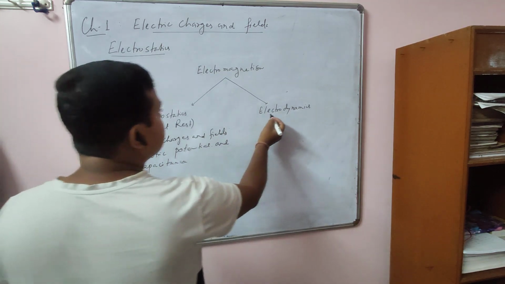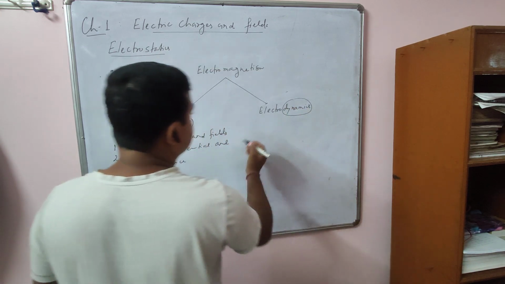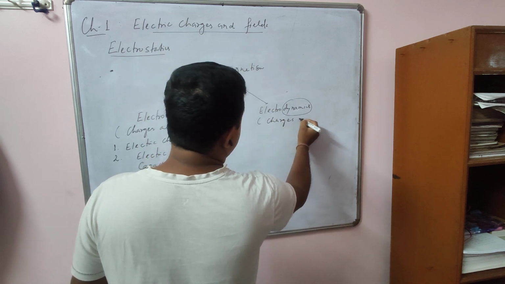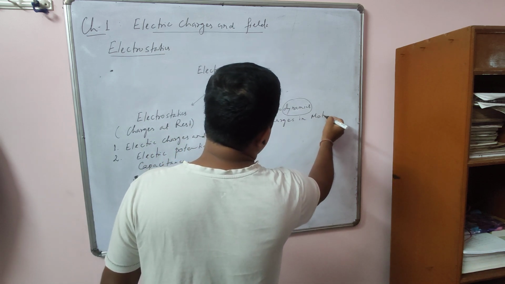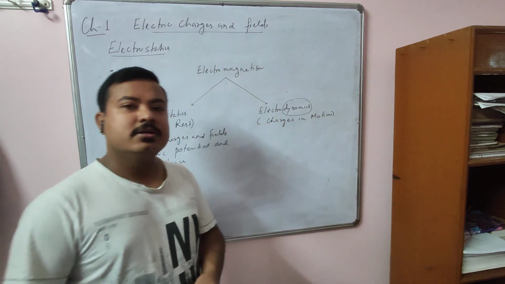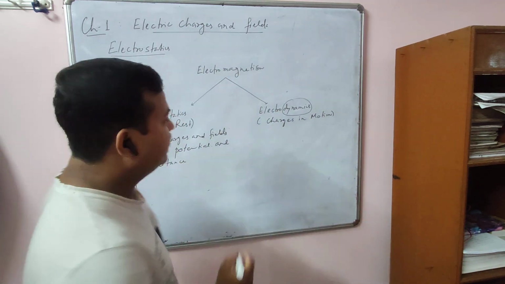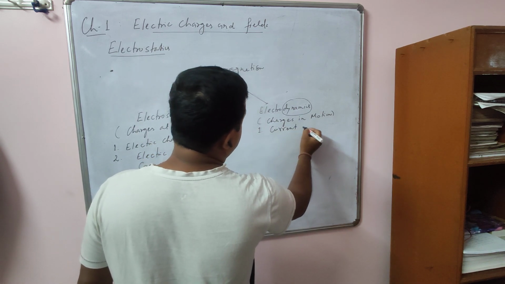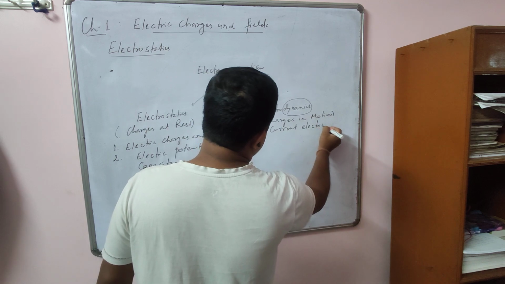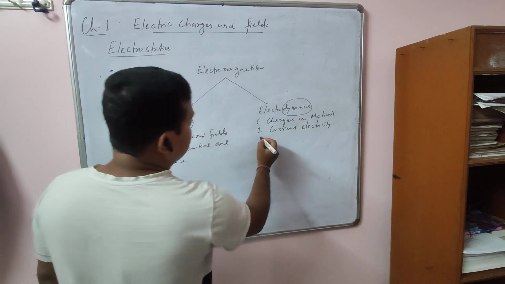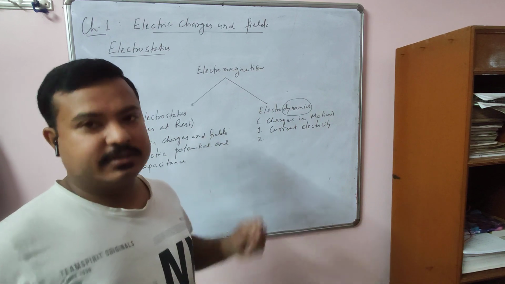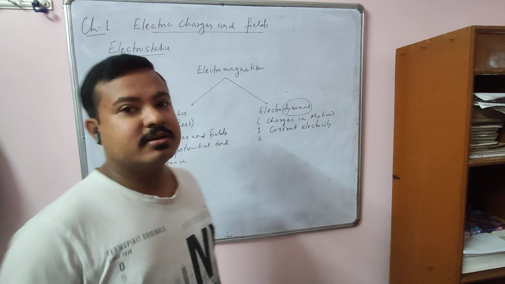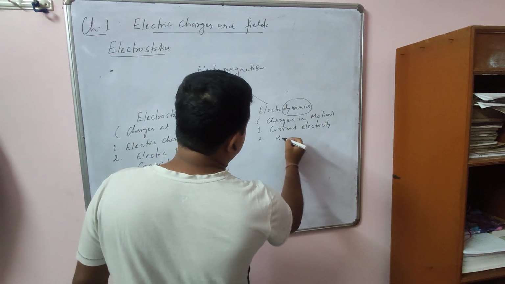And then electrodynamics means what? Here dynamics, that is motion. So here charges in motion. Now you know when charge moves, it produces what? Electricity. So here we study current electricity. And secondly, we know whenever current flows through a conductor, it produces a magnetic field. So here we learn about magnetism.